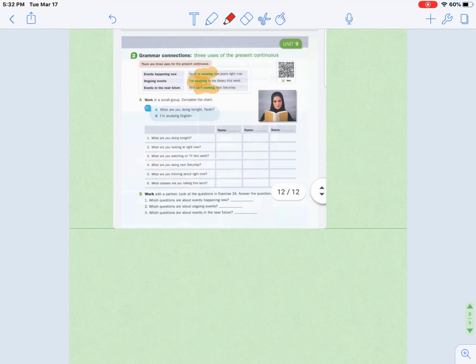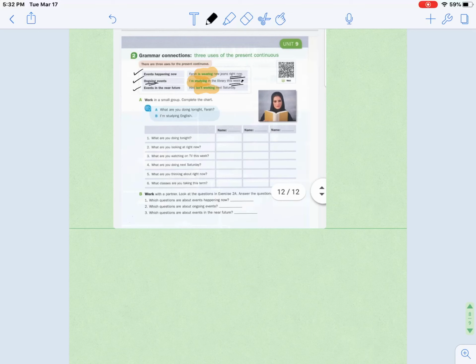It says these are 3 uses for the present continuous. Events happening now, ongoing events, or events in the near future. How do we know for each one what is happening? Events happening now, we have words that help us recognize the time, like right now. The next one says I'm studying in the library this week. Again, ongoing events that maybe he is not doing right now, but that he is doing this week and is an ongoing event. And the last example, events in the near future.